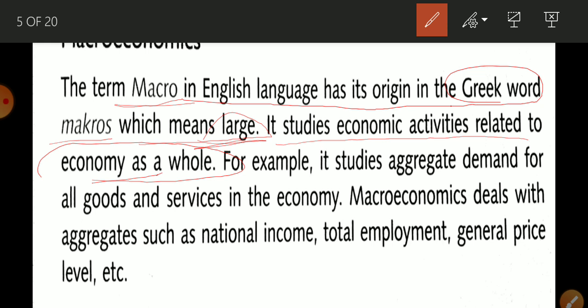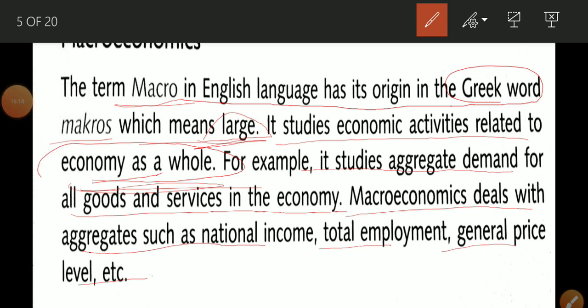That is the difference. For example, it studies aggregate demand for all goods and services in the economy. In the previous slide, there was the demand for salt by all the consumers or all the buyers. There it was only one product, that is salt, but here it is all goods and services. So this is macroeconomics. Macroeconomics deals with aggregates such as national income, total employment, general price level. That is the subject matter of macroeconomics that you are going to study in your class 12th.